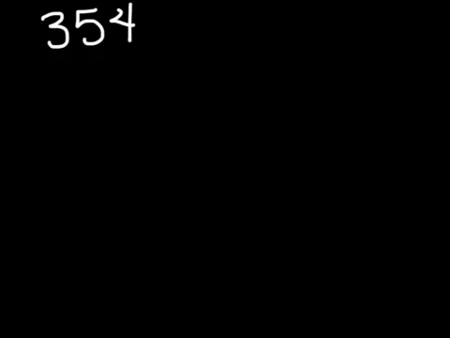All right, so at this point, we're going to actually use our rounding mountain. We've got to figure out what in the world we are using that for. So I have written a number here. I have 354. Go ahead and say that out loud. 354. Okay. So if I wanted to estimate to the nearest tens, the very first thing I have to do is figure out which column is my tens.